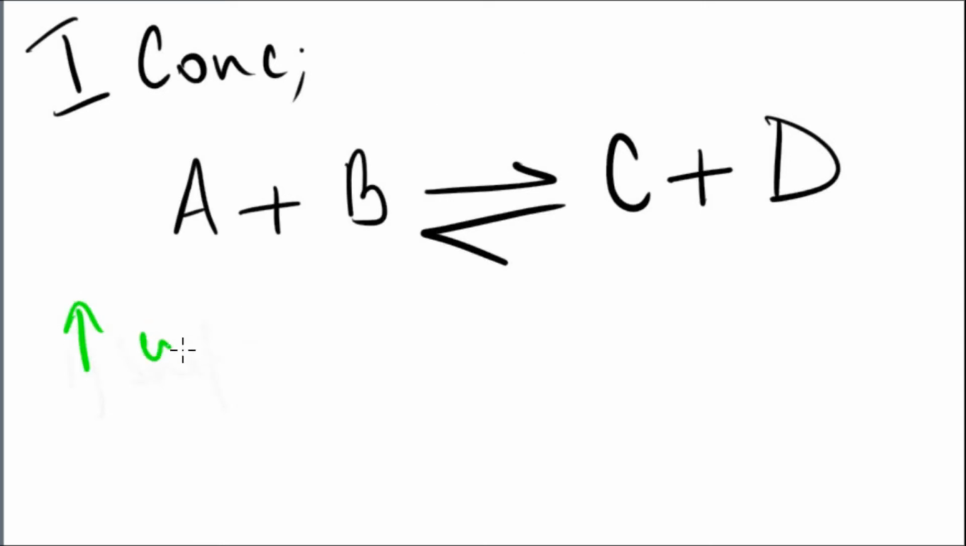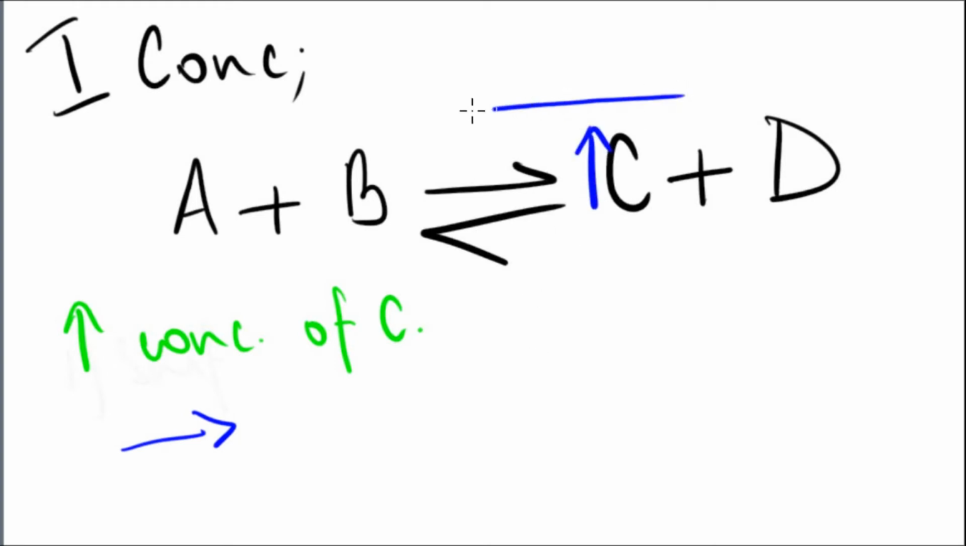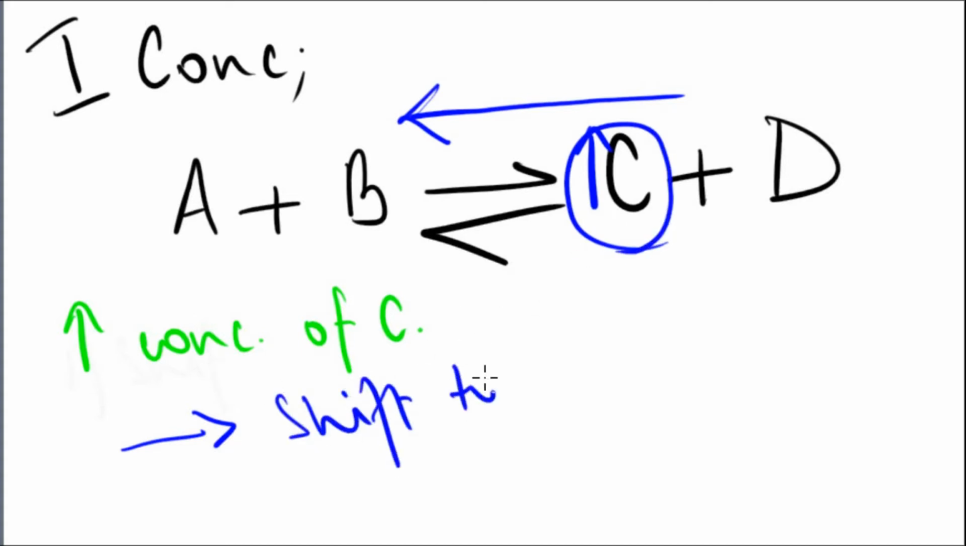Okay, let's do a question together. Let's say I increase the concentration of C in this reaction. So what is the answer going to be? What is the direction of the equilibrium? It will move to the left. So there's a shift to the left, it favors the reactants so as to decrease the increased concentration of C.